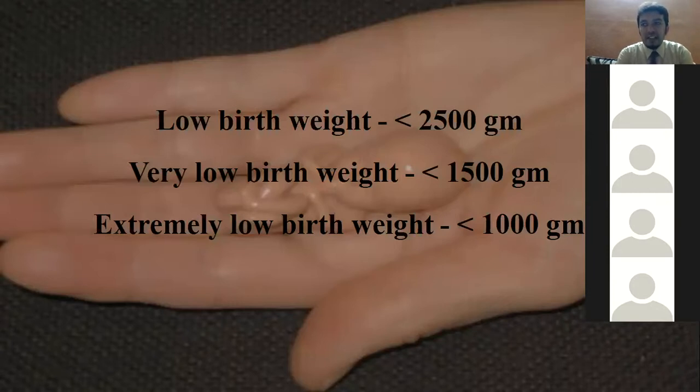If it is less than 2.5 kgs, it is called low birth weight. If it is less than 1500 grams, it is called very low birth weight. If it is less than 1000 grams, it is called extremely low birth weight. That is very important. So these are the three conditions associated with low birth weight.